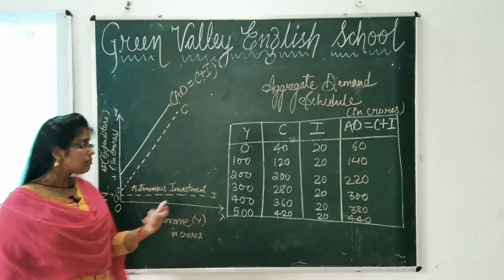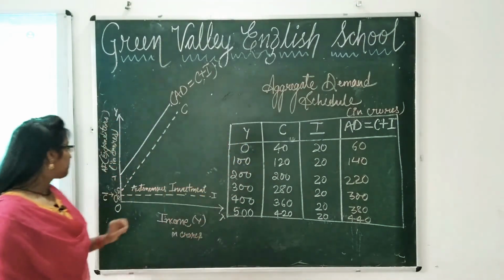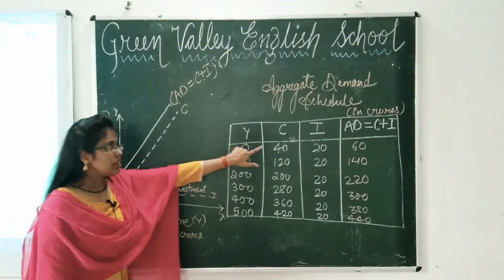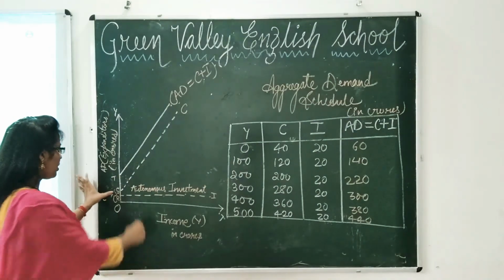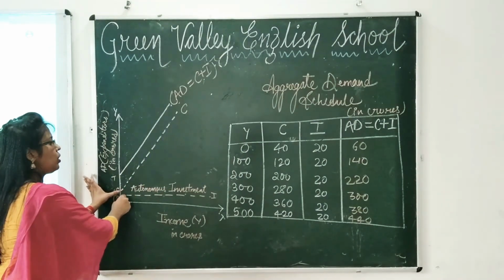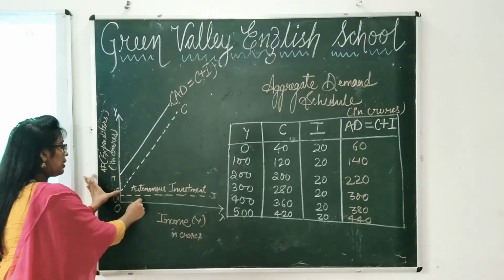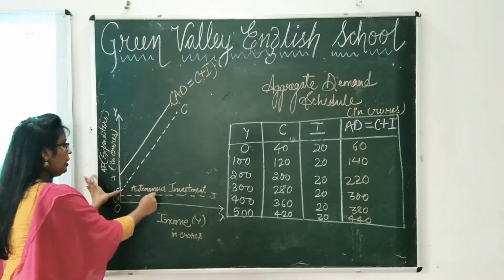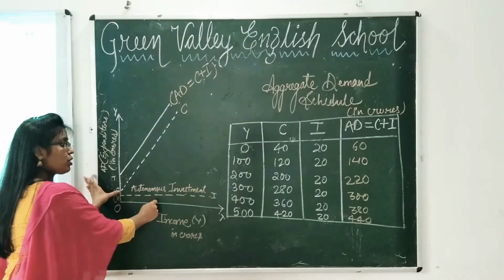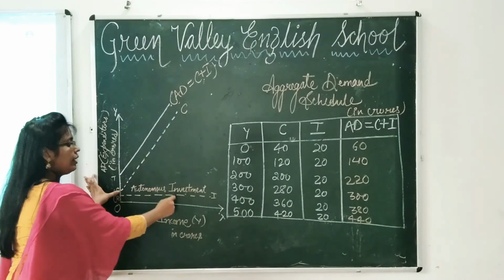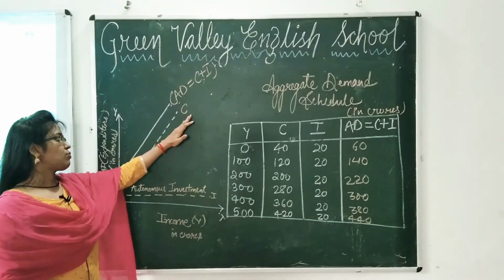Okay students, now consumption. When income was 0, consumption was 40. So suppose here is the point 40, when income was 0 consumption was 40. Likewise when income was 100 consumption was 120, when income was 200 consumption was 200. So likewise the plotting of the consumption function is done.